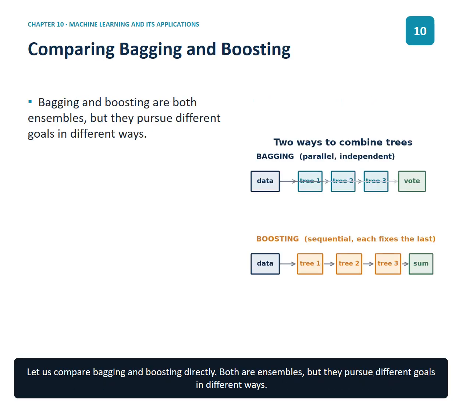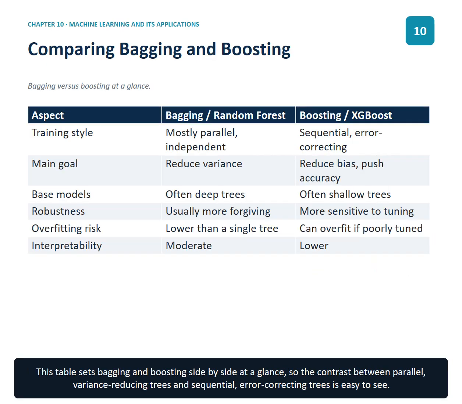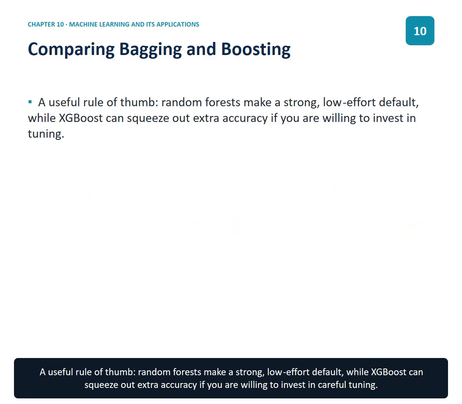Let us compare bagging and boosting directly. Both are ensembles, but they pursue different goals in different ways. This table sets bagging and boosting side by side at a glance, so the contrast between parallel, variance-reducing trees and sequential, error-correcting trees is easy to see. A useful rule of thumb: random forests make a strong, low-effort default, while XGBoost can squeeze out extra accuracy if you are willing to invest in careful tuning.